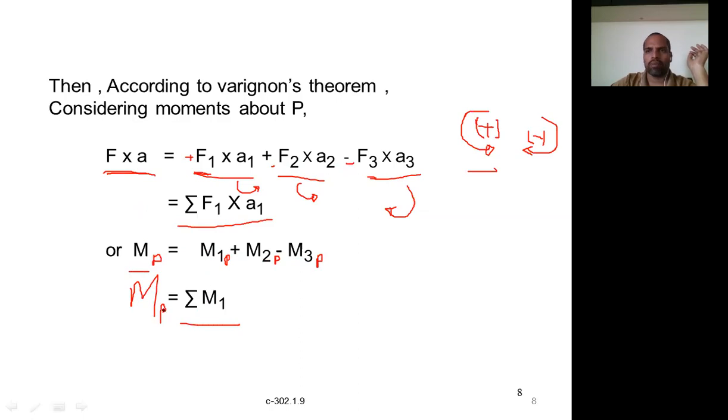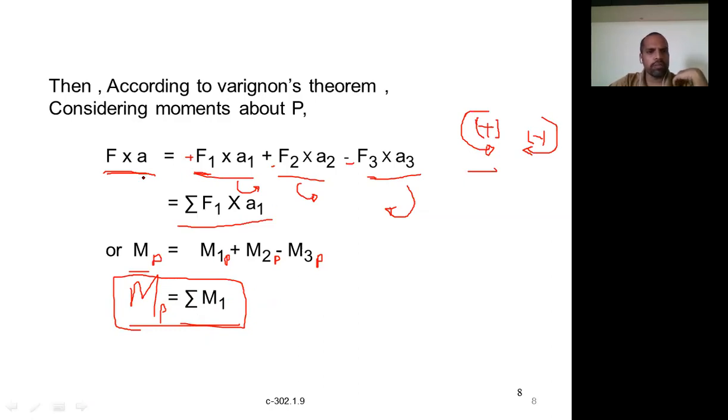The moment of all the forces lying in the same plane about a point is equal to the moment of the force produced by the resultant about the same point. That's what Varignon's theorem is. That's what you are verifying. Okay, explanation: applying Varignon's theorem here.